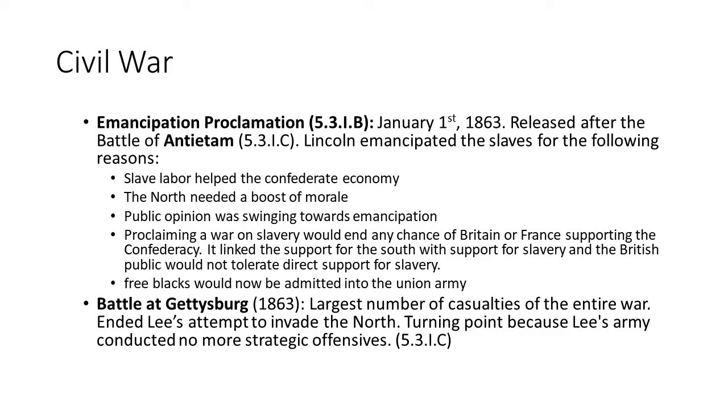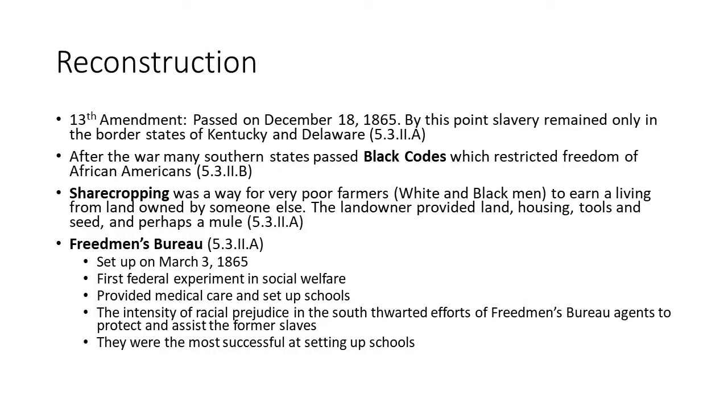So the Civil War ends in 1865. Lincoln's assassinated, all that stuff. We get the 13th Amendment in 1865, which outlaws slavery. The only place that there was slavery at this point was in the border states. And so slavery is completely outlawed in 1865. And so these southern states, if they want to come back into the Union, they had to ratify the 13th Amendment, get rid of slavery, and the 14th Amendment as well, which we'll talk about, I think.